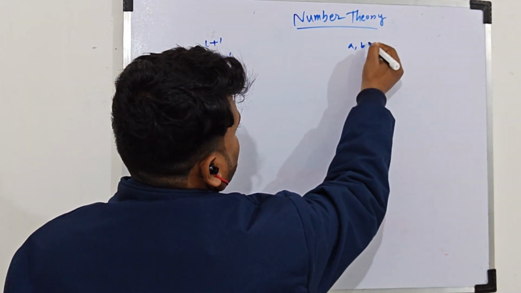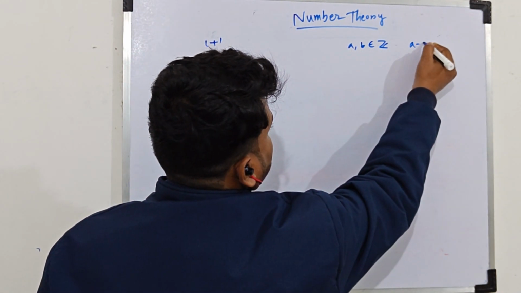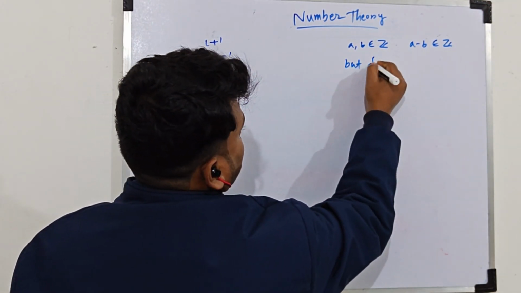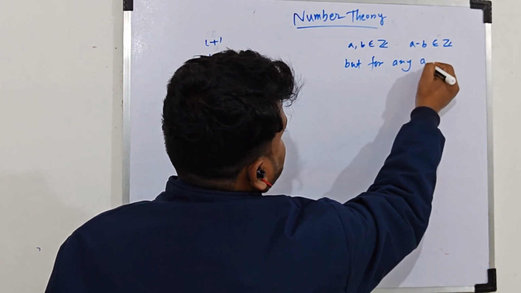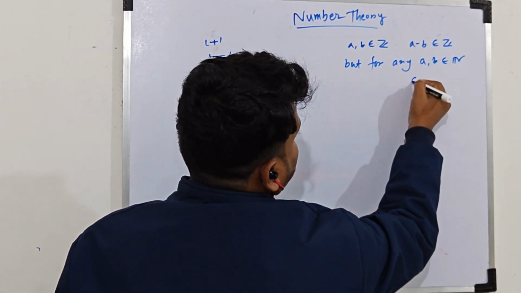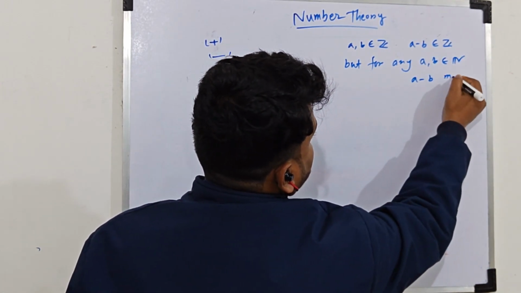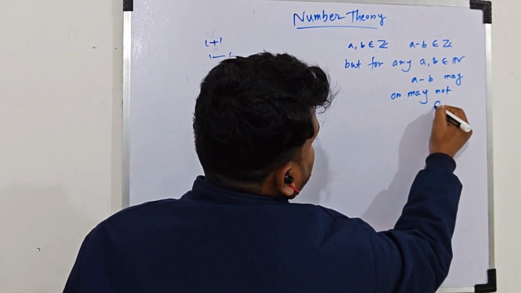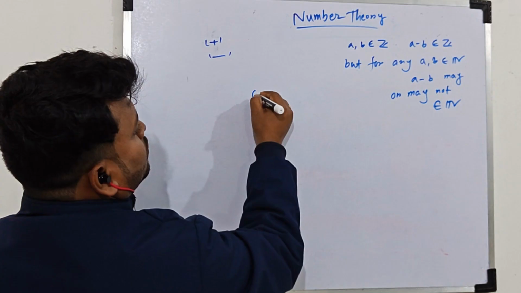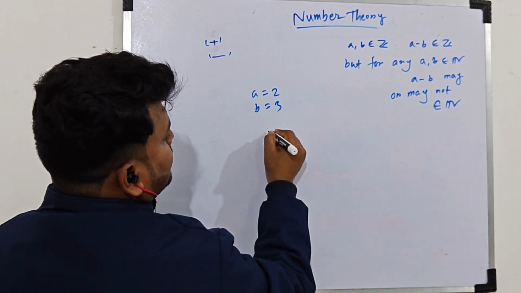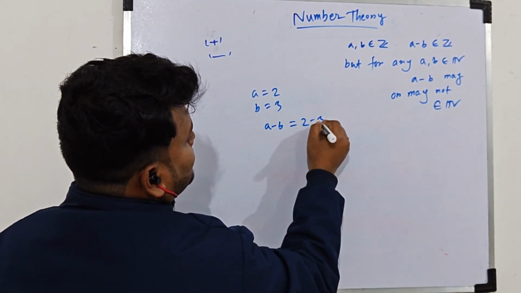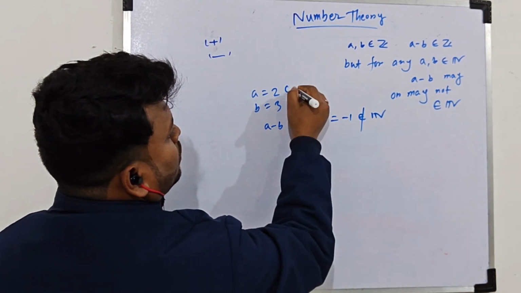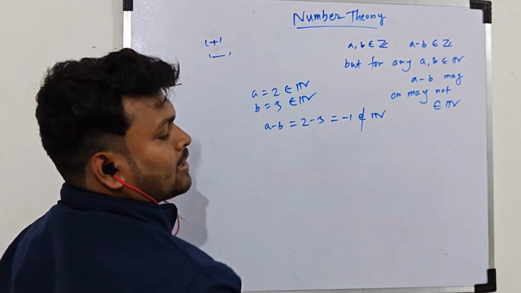For any two numbers from Z, a minus b will belong to Z. But for any a, b belonging to the set of natural numbers, a minus b may or may not belong to N. Like if you put a equal to 2, b equal to 3, then a minus b equals 2 minus 3, that is -1, which does not belong to N, although both belong to N.